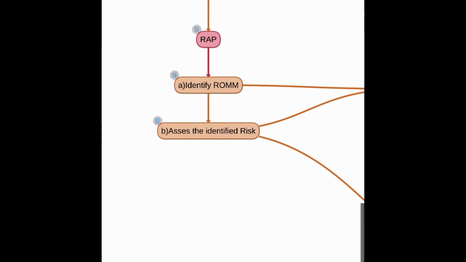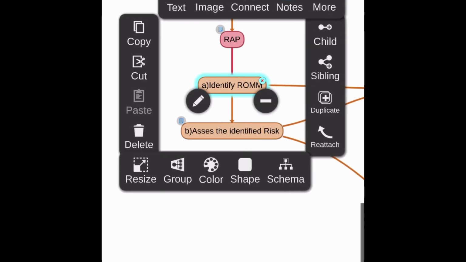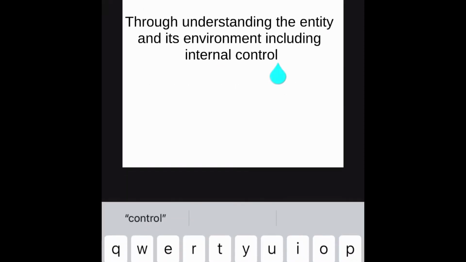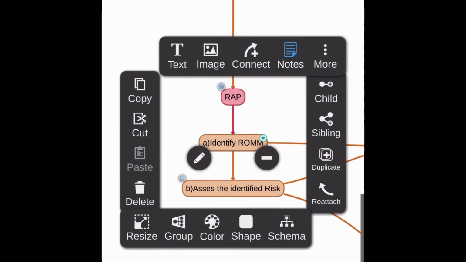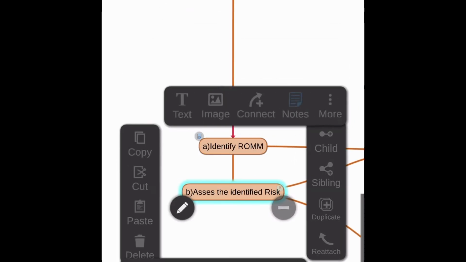In identifying risk of material misstatement, we need to understand the entity and its environment, including its internal control. So through understanding the entity and its environment, including internal control, we will identify the risk of material misstatement.